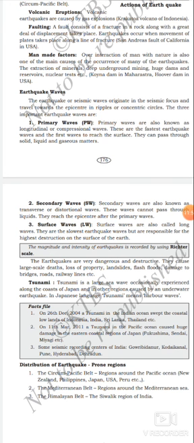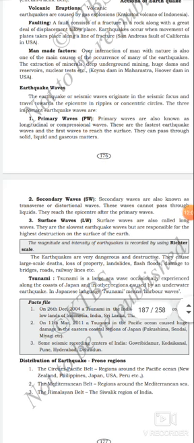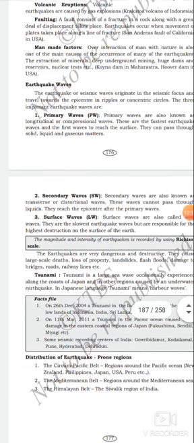Got it? Let us see now earthquake waves. The earthquake or seismic waves originate in the seismic focus and travel towards the epicenter in ripples or concentric circles. The three important earthquake waves are primary waves, secondary waves and surface waves. The earthquake waves are classified into three types.